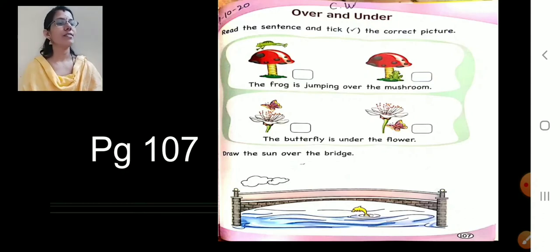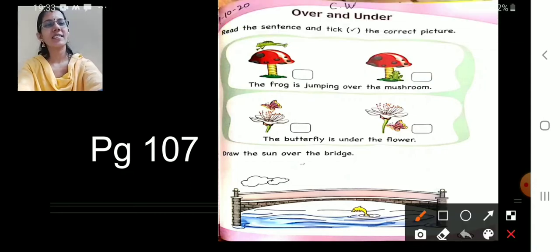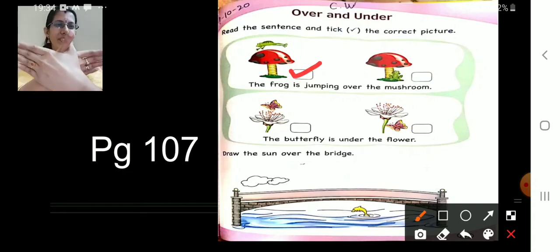Yes, in the first picture. Very good. Now give the tick mark. That is what they have asked. Good. Now, in the second picture, below, what is given? A flower and a beautiful butterfly.